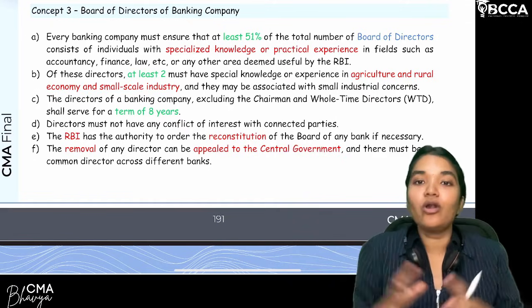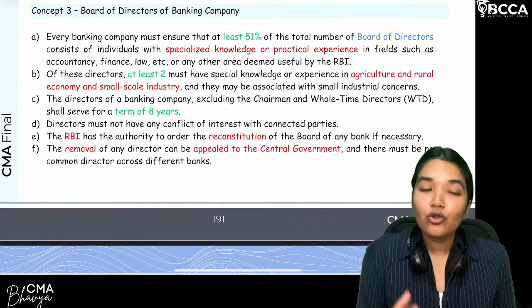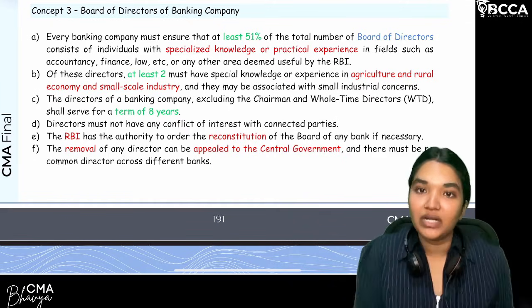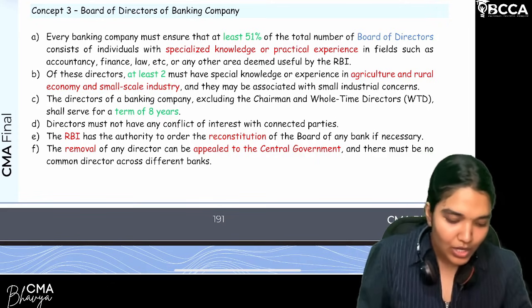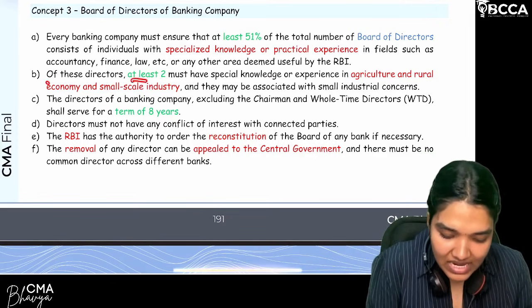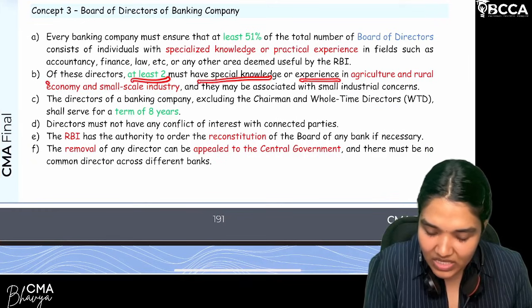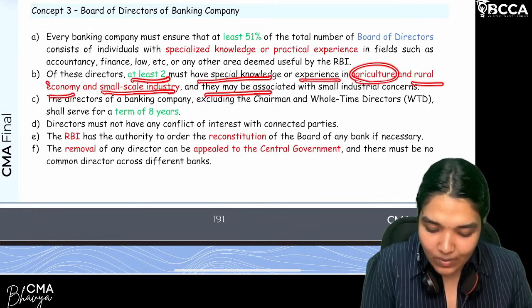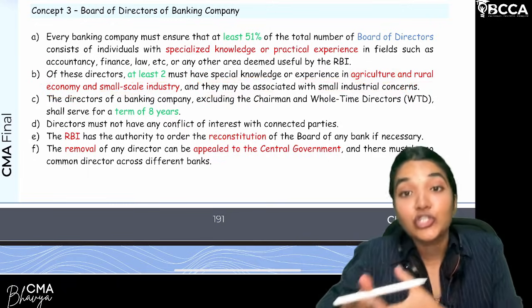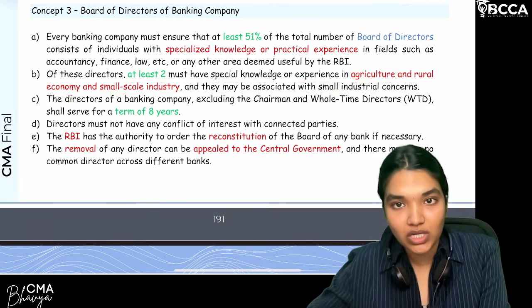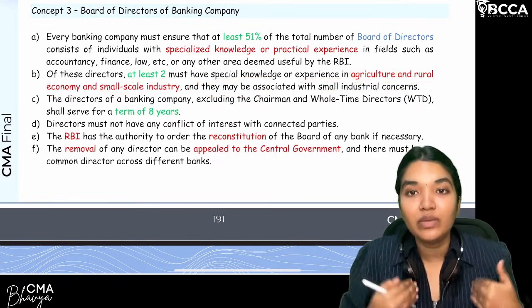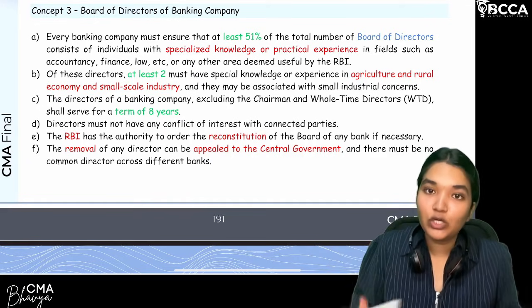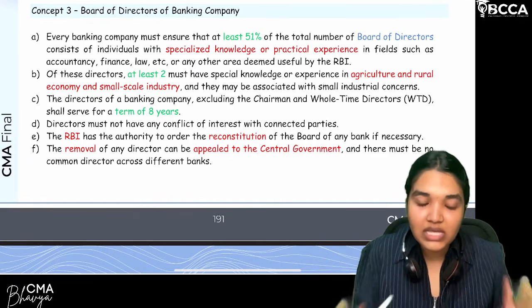So they know the purpose of the banks, and they know how to deal specifically with that sector of financing. Clear? So of these directors, at least two must have special knowledge or experience in agriculture, the rural economy and small scale industry, and they may be associated with small industrial concerns. Those specific two directors will be associated with those concerns. Are we clear with this?